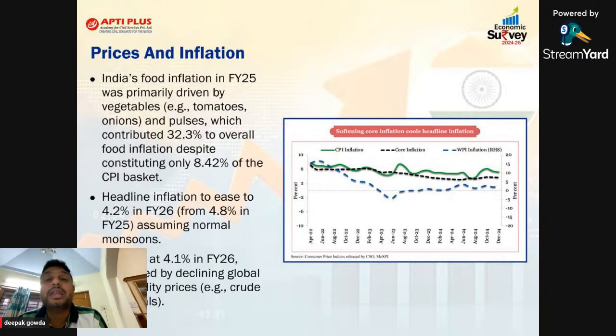And last year, that is 2024-2025, even though people say it was a normal monsoon, no sir. According to various geography analysts, as we had an El Nino effect in 2023-24, that El Nino effect continued in 2024-2025 also. Because of that, the monsoon was not normal, it affected the production, and because of that there was inflation. That is what this chapter is talking about. So we move to the next slide, which has a question related to this chapter, prices and inflation.